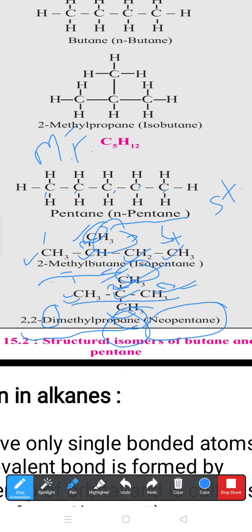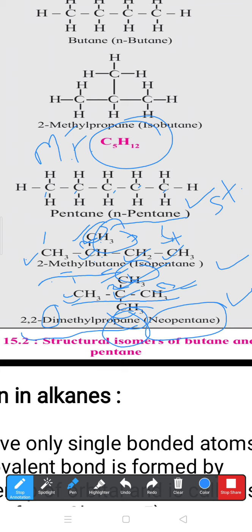Remember, this alkane C5H12 shows how many types of isomers? It shows three types of isomers. These three isomers are, first, N-pentane, second, isopentane, and third, neopentane. N-pentane is both the common name and the IUPAC name. Isopentane is the common name, but the IUPAC name is 2-methylbutane, how it comes I said.